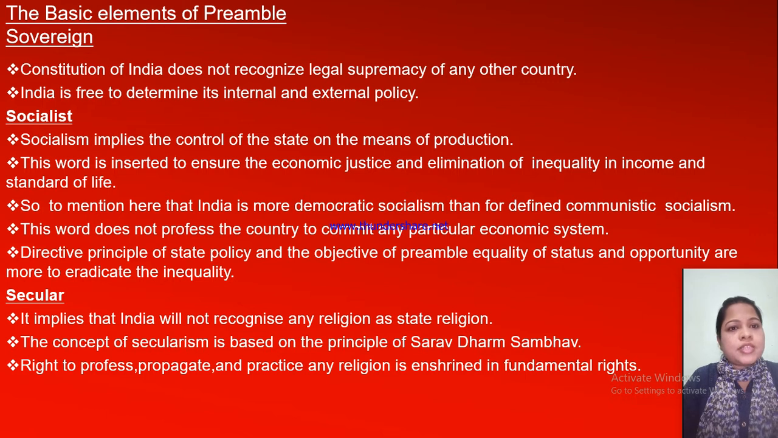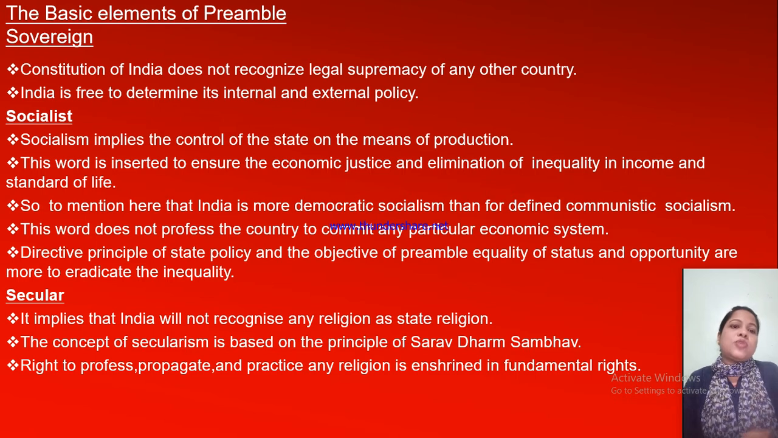To mention here, India is more democratic socialism than a strictly defined communistic socialism. So we should not concentrate only on nationalism. The money should not come into one person's hand, so that everybody can earn, for their development as well as the standard and welfare of the country. This word does not require the country to commit to any particular economic system. The money should not belong to one hand, so that other people do not lose the opportunity.